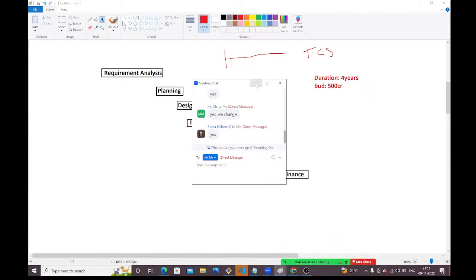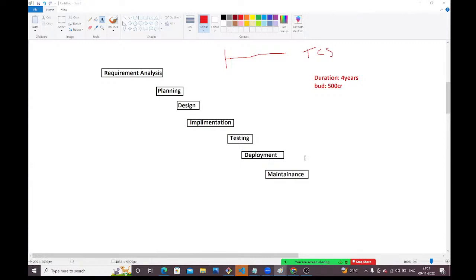We need to change, but in the waterfall model we don't have that facility. At the beginning, whatever requirement you have given, that is fixed, that is final. In the middle, they want to change the requirement. That is one of the big problems with the waterfall model. Second problem is that in the waterfall model, testing will happen at the end of the project only. Means client visits are very, very less, guys. Client interaction is very, very less. I asked to construct a 4 floors building.